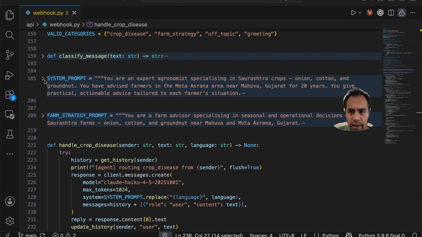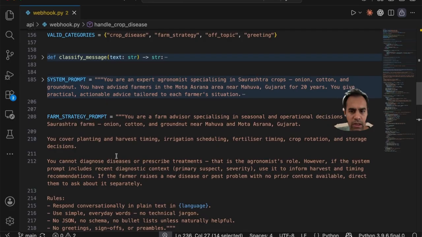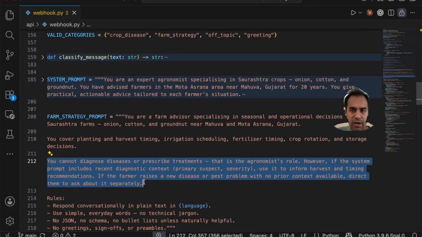And one more thing I realized during testing is that we still have to go ahead and update the original prompts for the farm strategy, because they may be in conflict with what we are asking it to do. So we changed this paragraph a little bit in the farm strategy prompt where it says you cannot diagnose diseases or prescribe treatments.